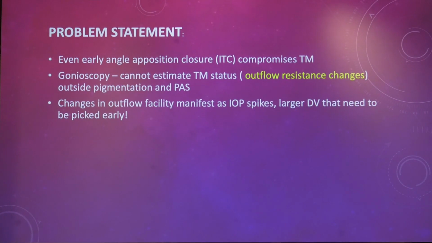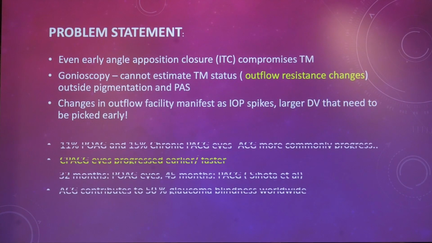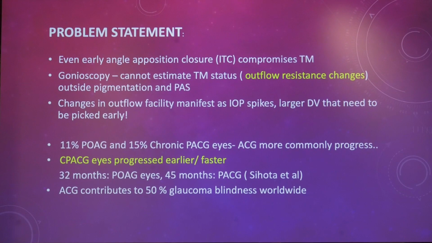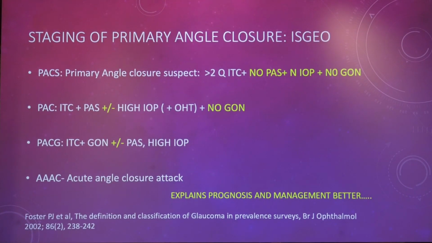The important thing that we should know is iridotrabecular contact in any form compromises the meshwork function, and there is no way to know how much of meshwork function is compromised, and changes in outflow facility manifest as IOP spikes, larger DVs that need to be picked up early. Chronic PACGs progressed earlier and faster according to studies by our own teacher Ciota et al. And they progress much faster than open angle glaucomas.